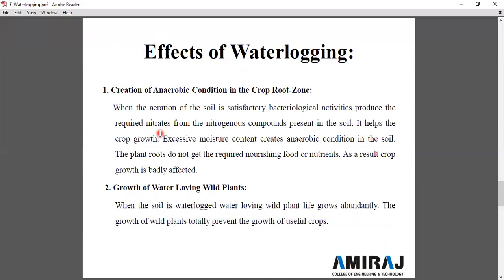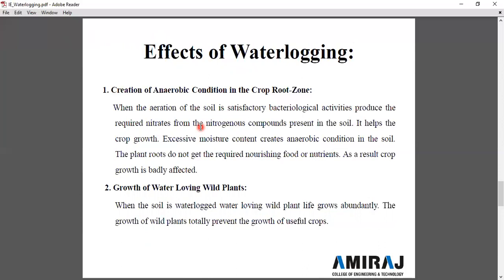So providing proper irrigation, or using the proper irrigation methodology, helps to minimize the effect of waterlogging in that particular area, and proper cultivation of the land is also needed.